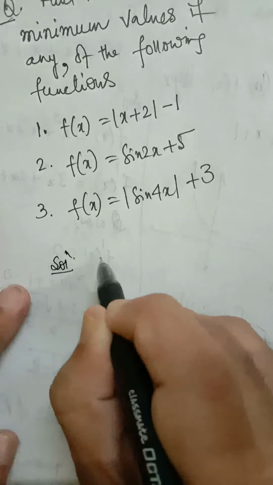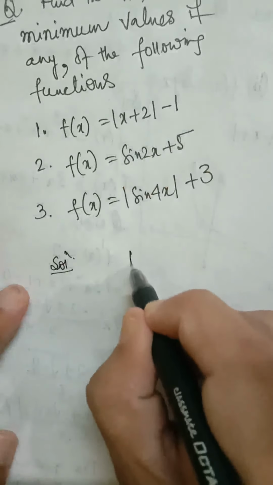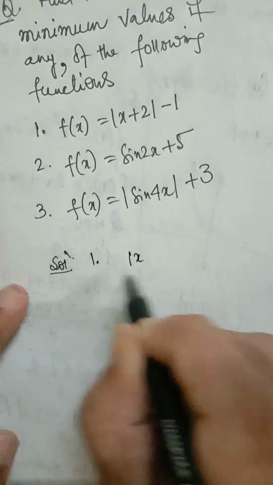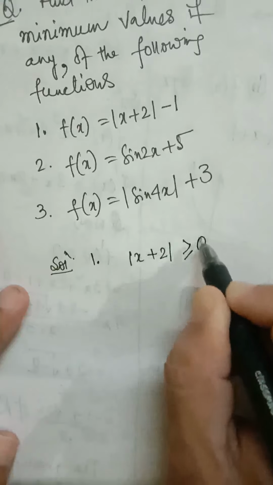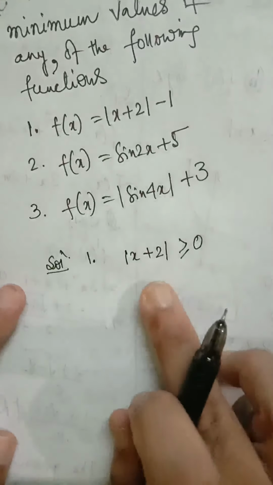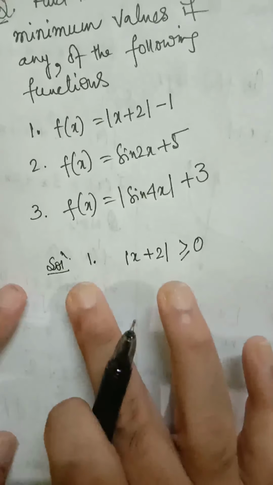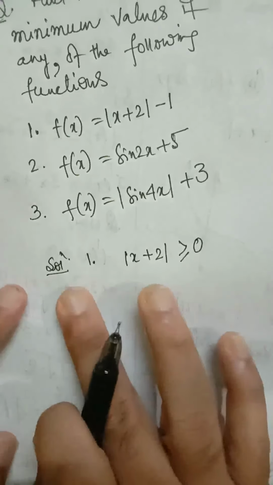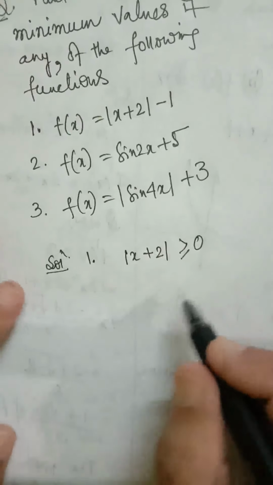First, number 1, f(x) = modulus of (x plus 2) minus 1. Now, we know the modulus function is always greater than or equal to 0. The minimum value of modulus of (x plus 2) is 0. This function has no upper bound. Maximum value does not exist. There is no finite maximum value.